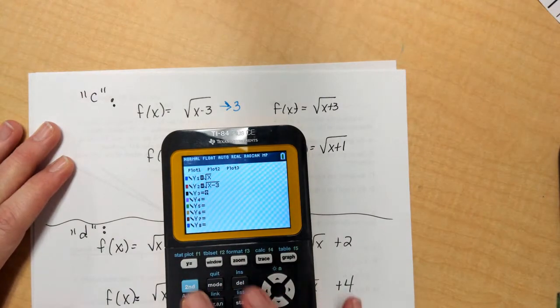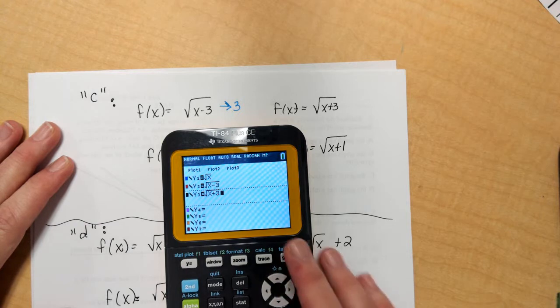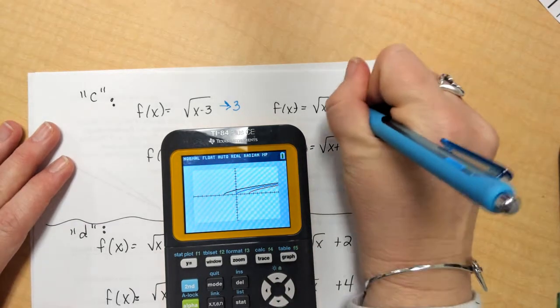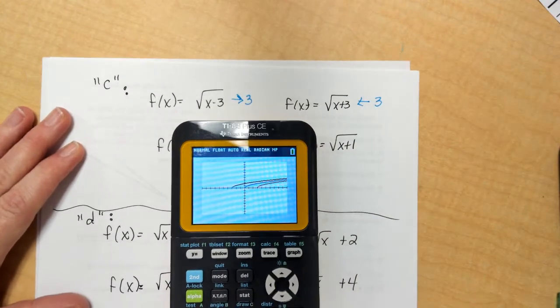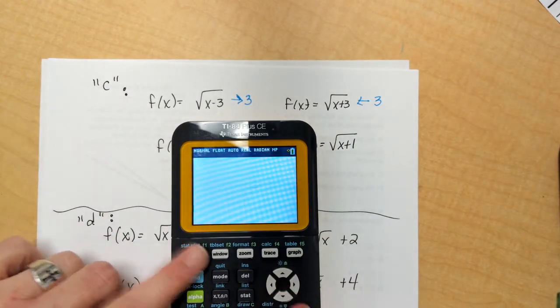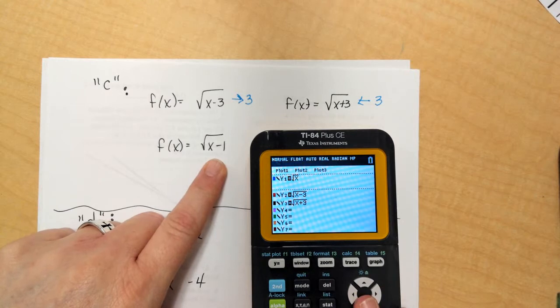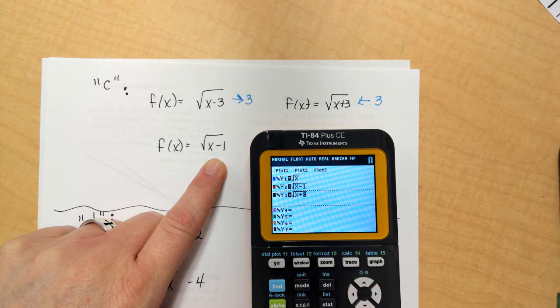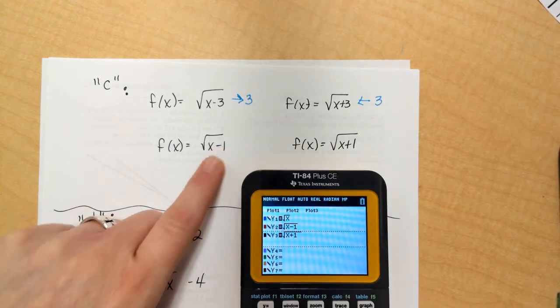I'm going to type in the square root of x plus 3 and graph that. And you can see that it moved left 3. I'm going to go back and put in minus 1 right here, and I'm going to put plus 1 at the same time, so I'm going to look at both of these.